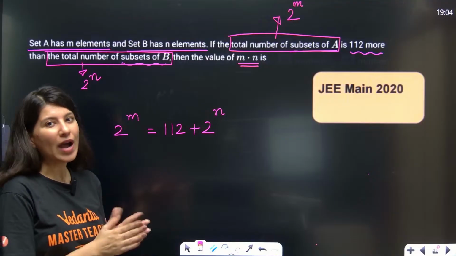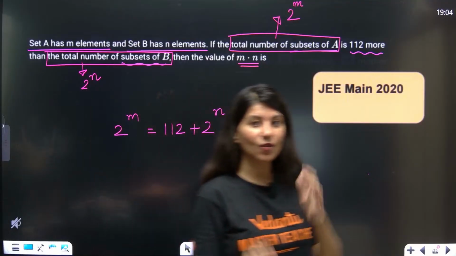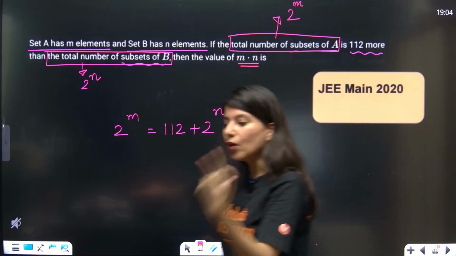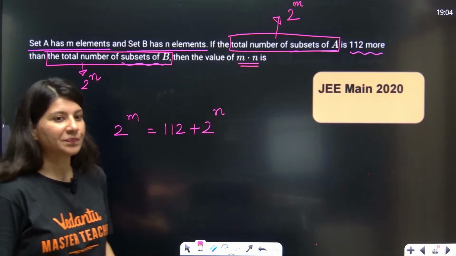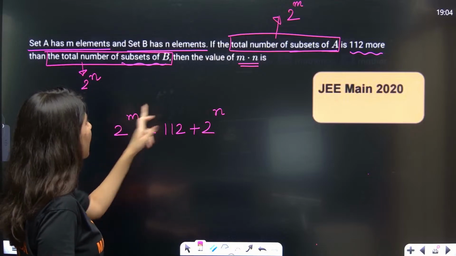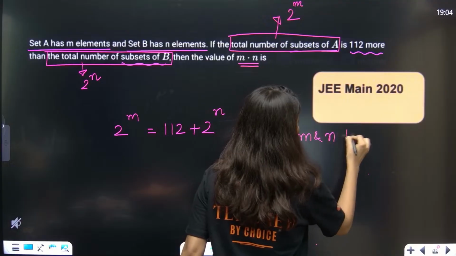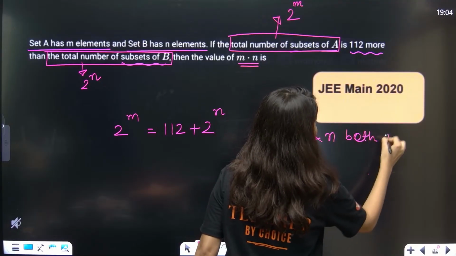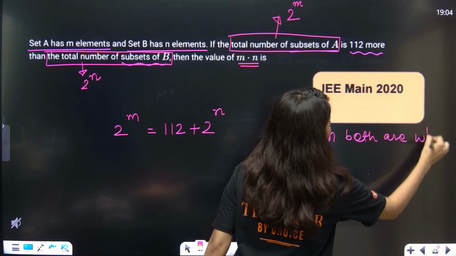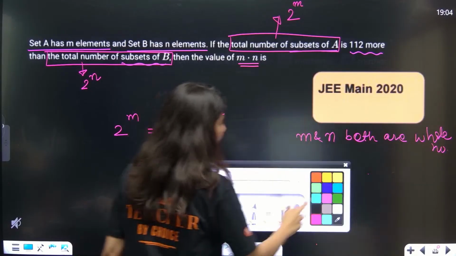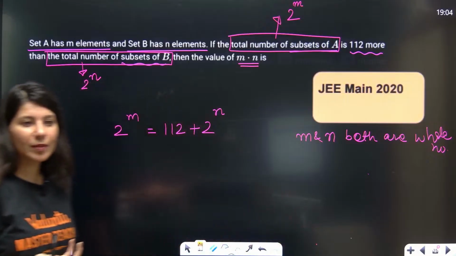Then you have to do something else. You have to do hit and trial. You have to think. Because you know that m and n both are whole numbers, since they are cardinalities. So n can never be negative. m also can never be negative.